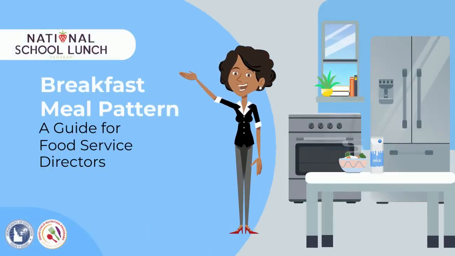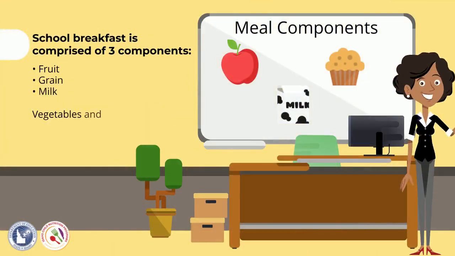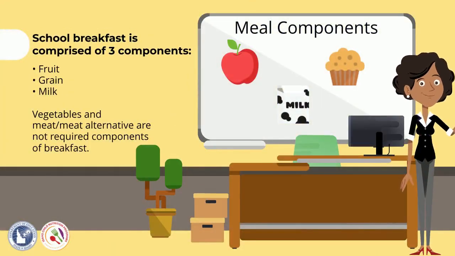In this video, we will be reviewing the school breakfast meal pattern. School breakfast is comprised of three components: fruits, grains, and milk. Vegetables and meat or meat alternates are not required components of breakfast, but are optional substitutions.